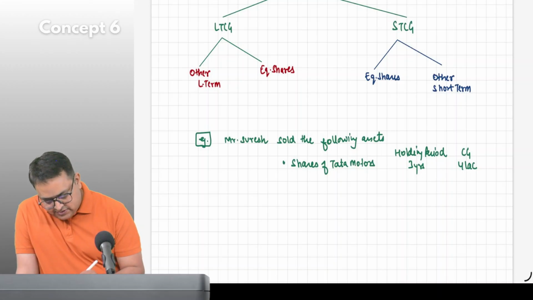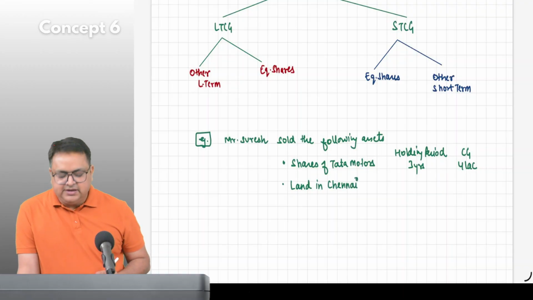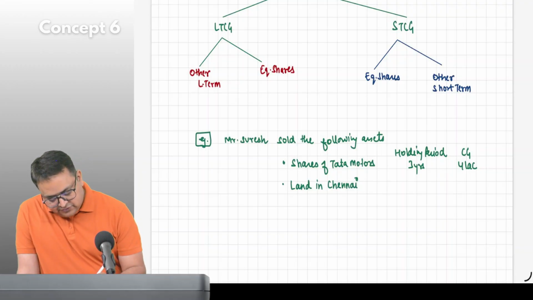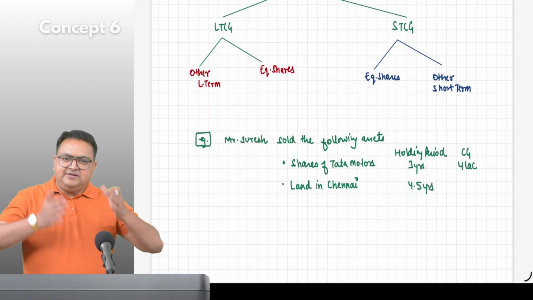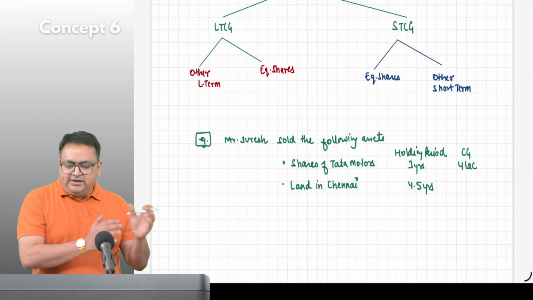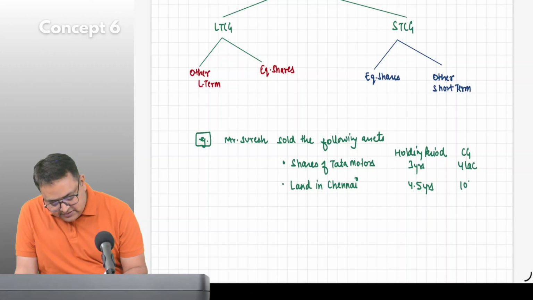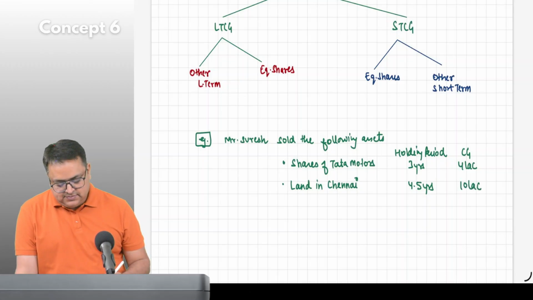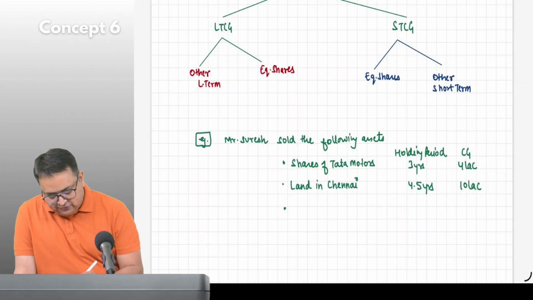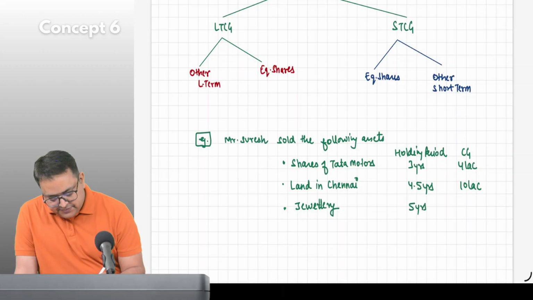He also sold a land in Chennai. He held it for 4.5 years. He purchased it 4.5 years back, and now he sold it, and he earned 10 lakh rupees on this. And he also sold jewelry which was 5 years old, and he earned 2 lakh rupees on it.